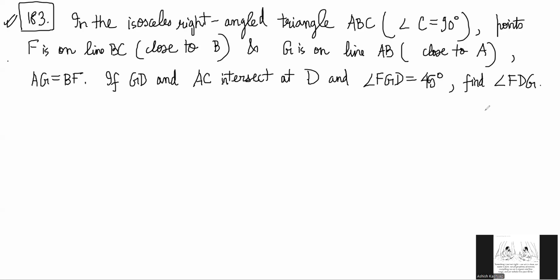Okay. There is an isosceles right angle triangle ABC. Angle C is 90. So we should draw it properly.